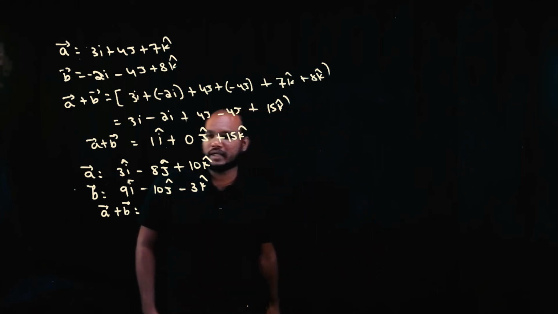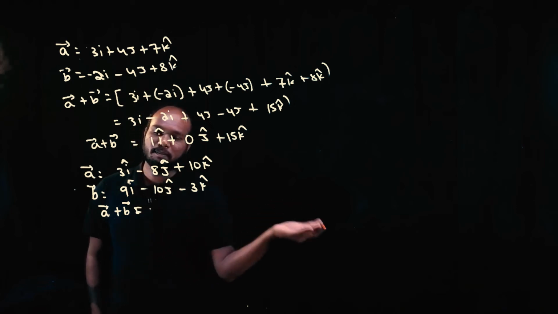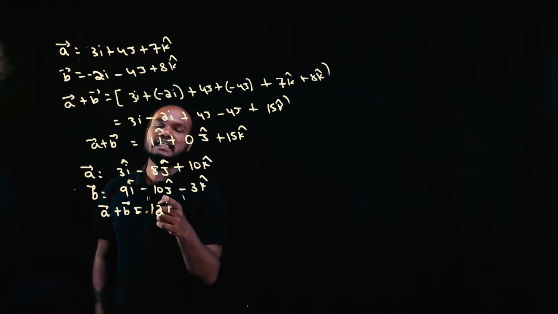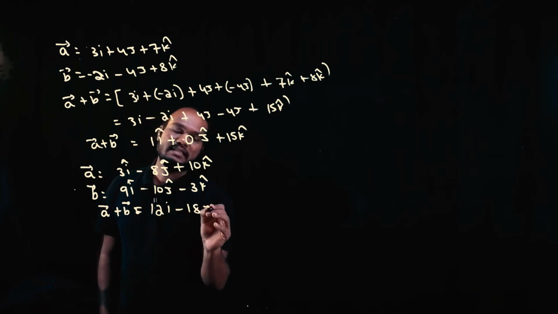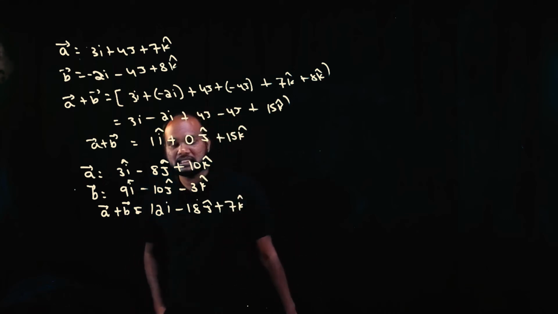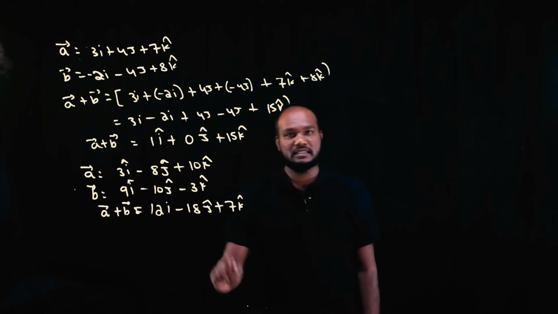Try it. Okay, I hope you have tried. If you have not tried, there is no use. Do it. Just take your pen and paper and do it. 9 plus 3 is 12i, minus 8 plus minus 10, how much is that? Minus 18j, and plus 10 minus 3 is plus 7k. Did you get the same answer? If not, you are in big trouble. You have to get the same answer.